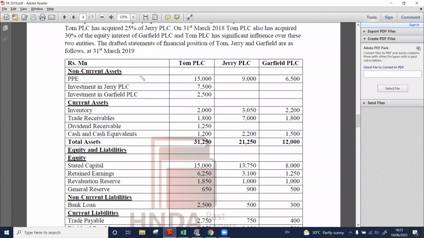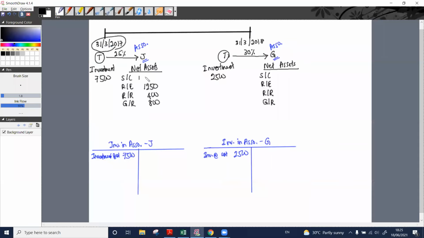We assume that this was there as at the acquisition date as well. So now we know as at the acquisition date what was the stated capital amount, the retained earnings amount, the revaluation reserve amount and the amount in the general reserve.